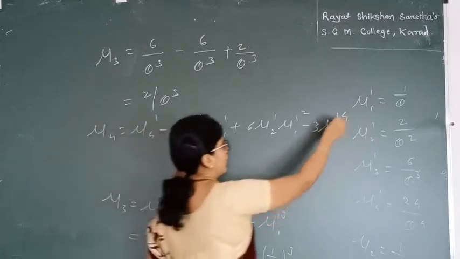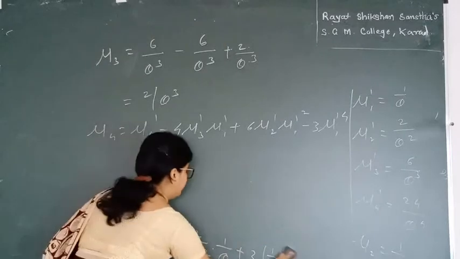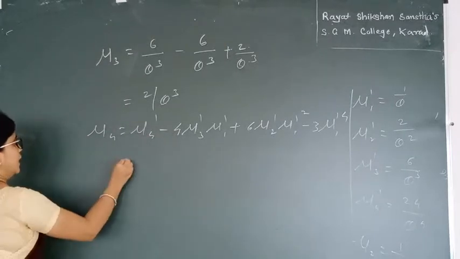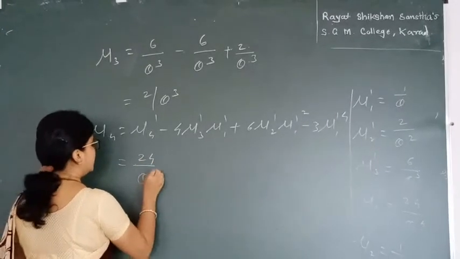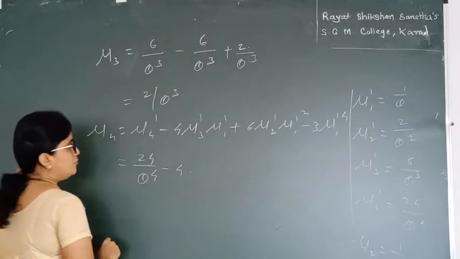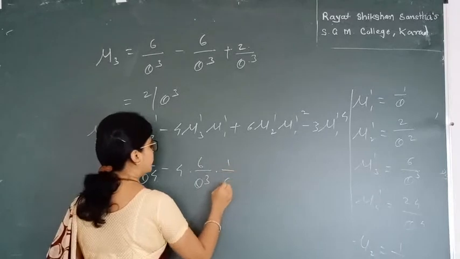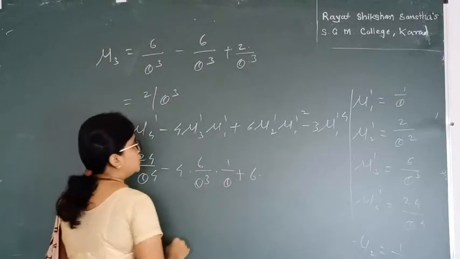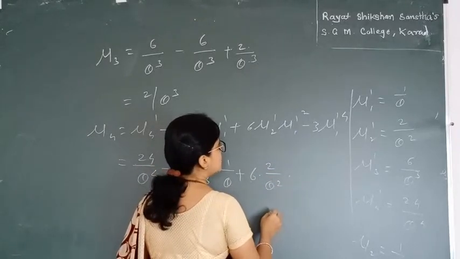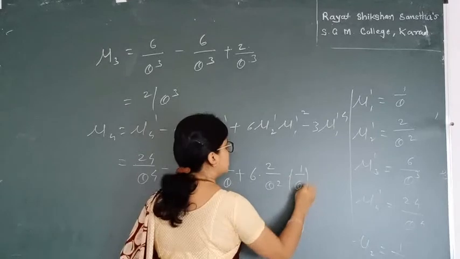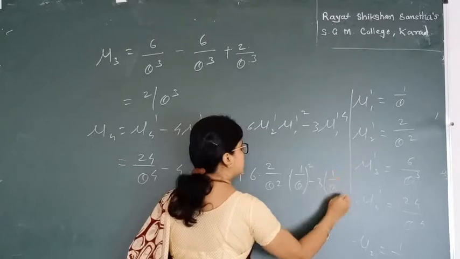So this is the formula for calculating mu 4, and hence mu 4 is, I can replace the values as: my mu 4 dash is 24 upon theta raised to 4, minus 4 mu 3 dash, that is 6 divided by theta cube, mu 1 dash, that is 1 upon theta, plus 6 mu 2 dash, that is 2 divided by theta square, mu 1 dash square, that is 1 upon theta square, minus 3 mu 1 dash raised to 4, that is 1 upon theta raised to 4.